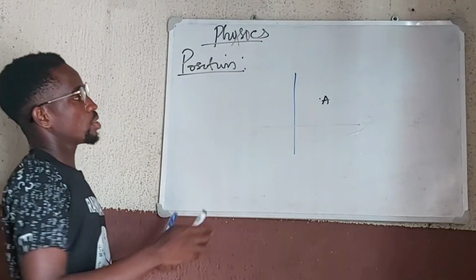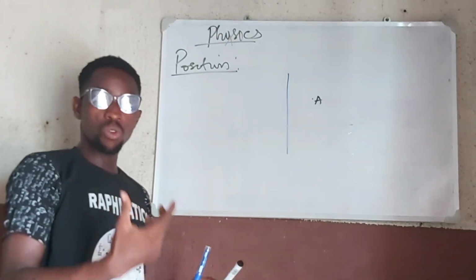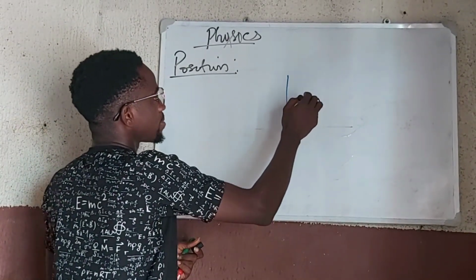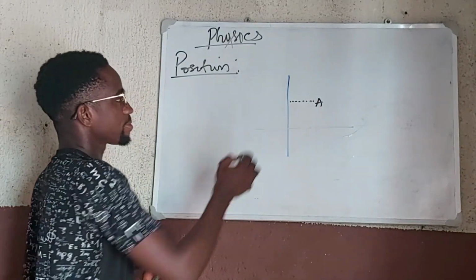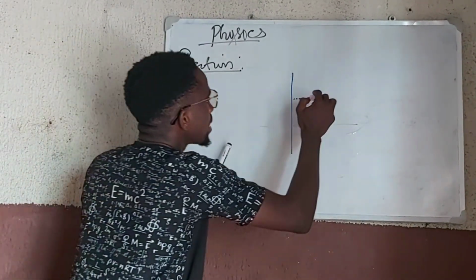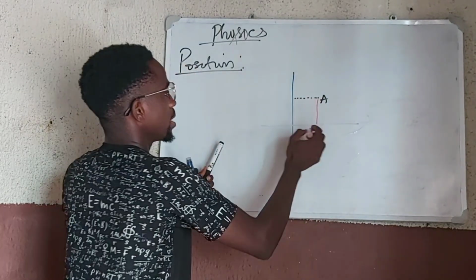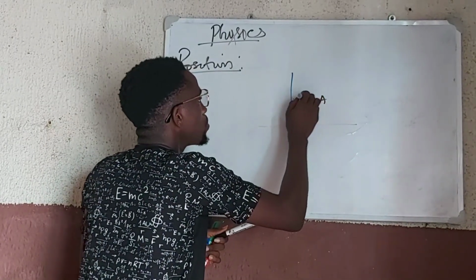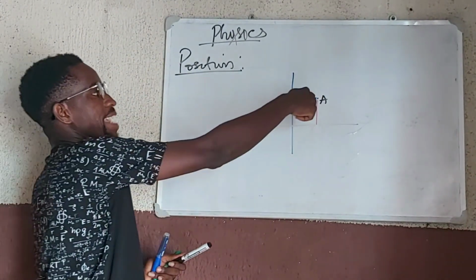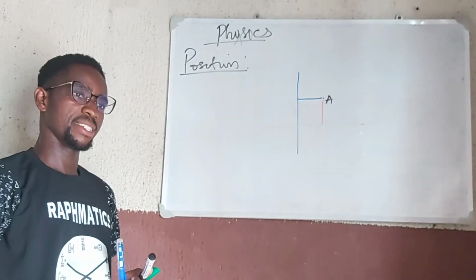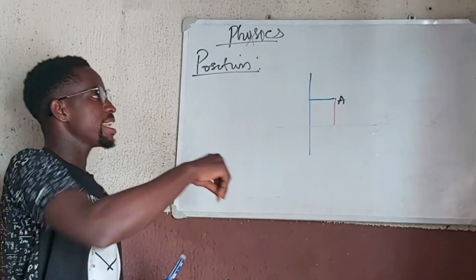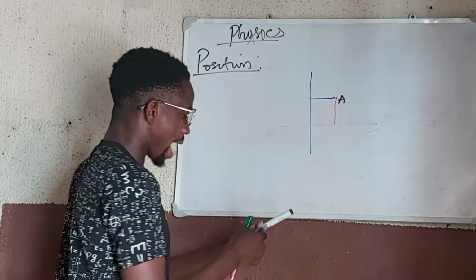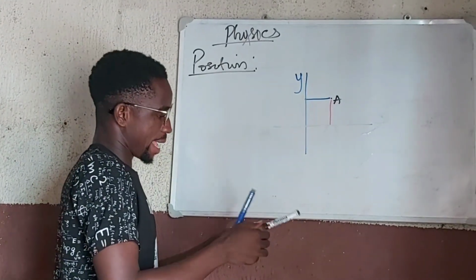So once I draw the Cartesian axis, which always gives me a graph, then I will trace the y coordinate of this point A. I'll trace the x coordinate of the point A. So once I'm able to do that, then I've identified the position of A. So the position of an object is where it is located in space, and this location in 2 dimensions is always given by the x and the y coordinates of the graph, x and the y.